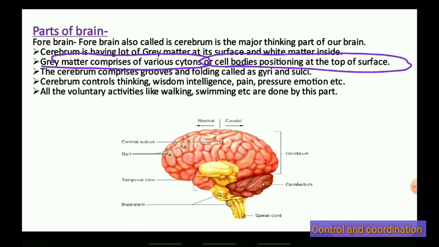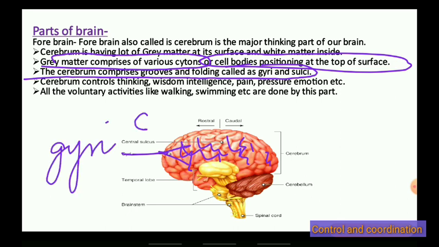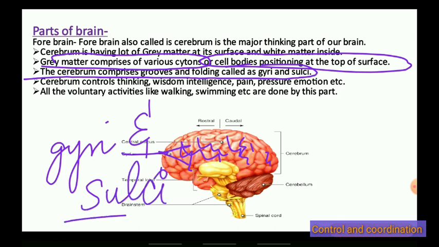Now children, you can see the cerebrum comprises grooves and foldings. Here a lot of wrinkles, grooves and folds are there. These grooves and foldings are called gyri and sulci. Hope it is clear. These gyri and sulci portions are clear.